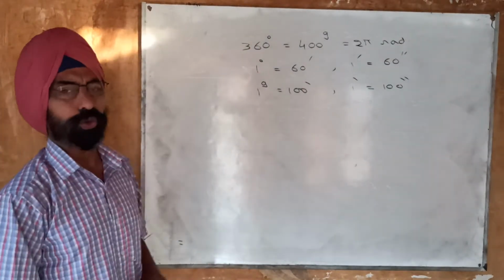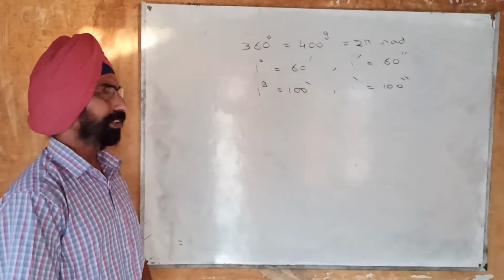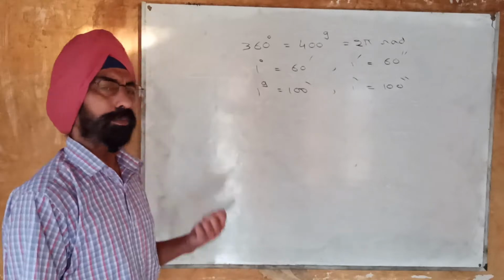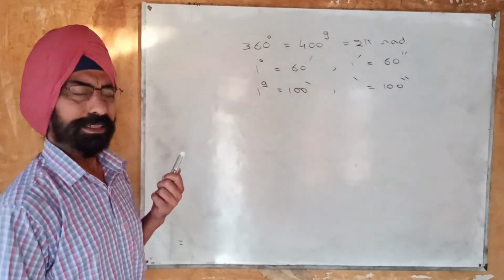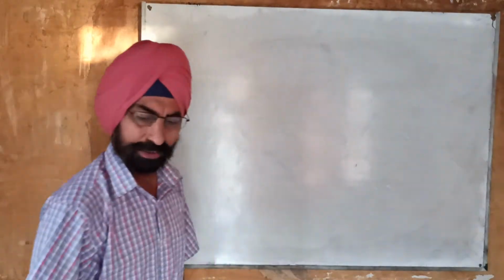This is known to us as we have learnt all these things in the previous lecture, and now we will move on to the questions of conversion from sexagesimal and centesimal systems into the circular system and vice versa. So I am taking some questions once again.